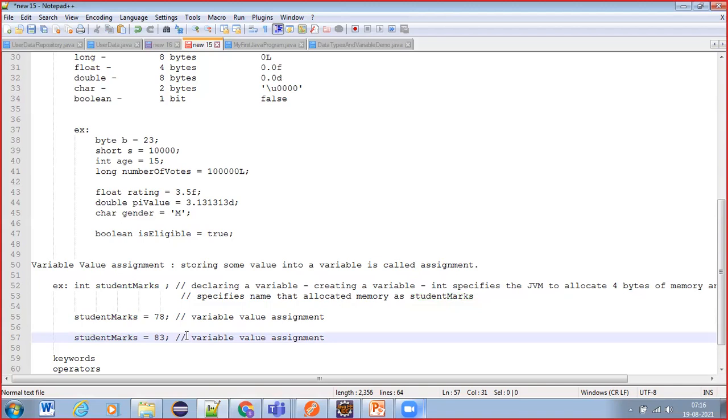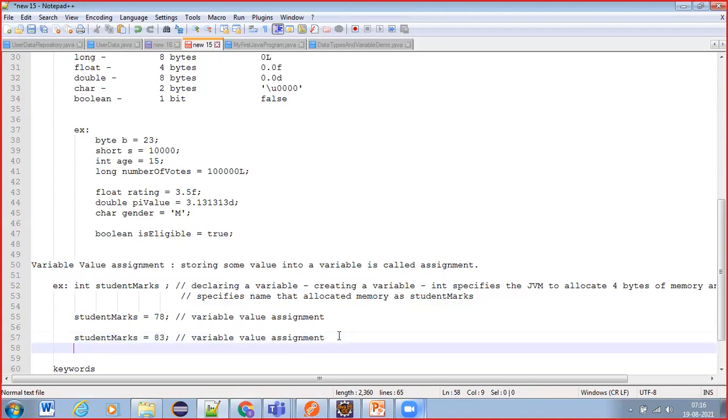So again, if I write student marks equals to 69. Now, what is this? This also is the same: variable value assignment.